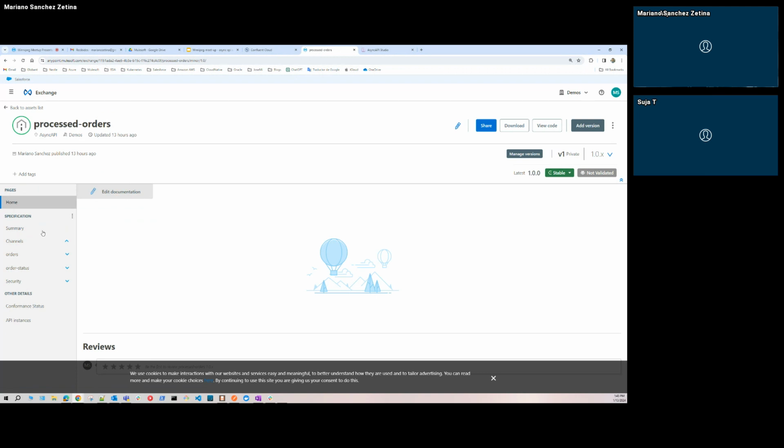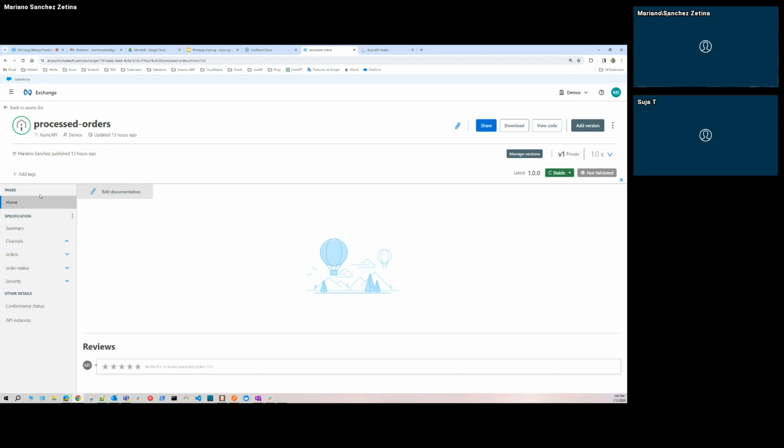Right now, and I will talk about that, it's not possible to use API Manager with AsyncAPI specifications, but it's something that is supposed to be released by the MuleSoft team in the next releases.